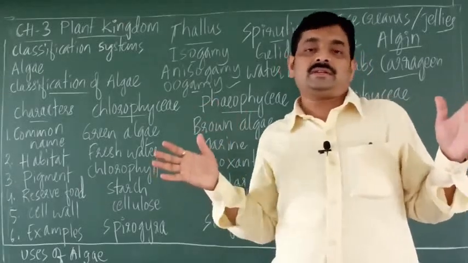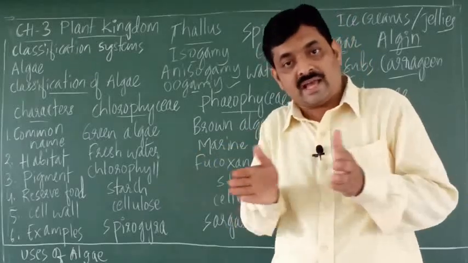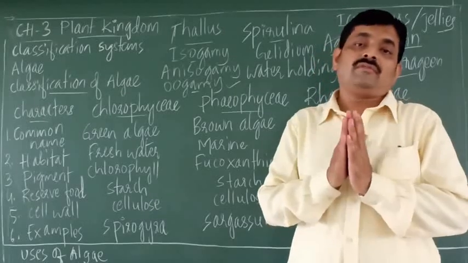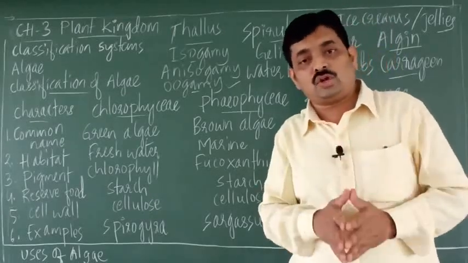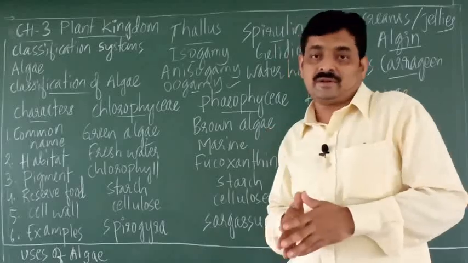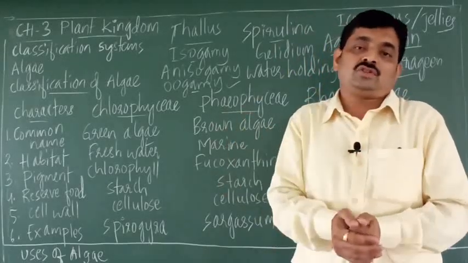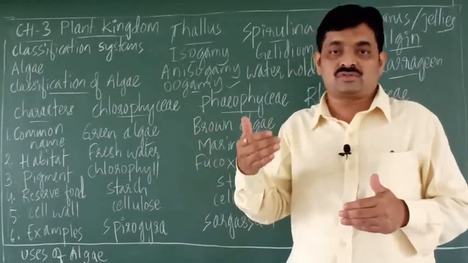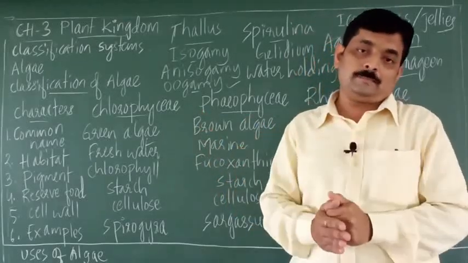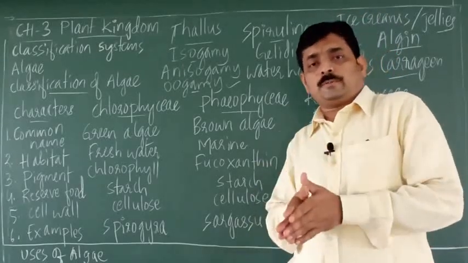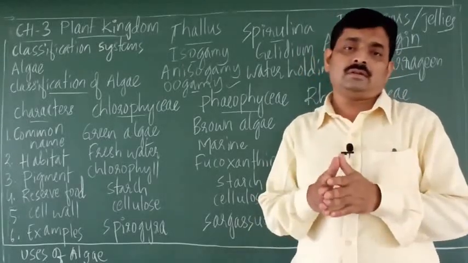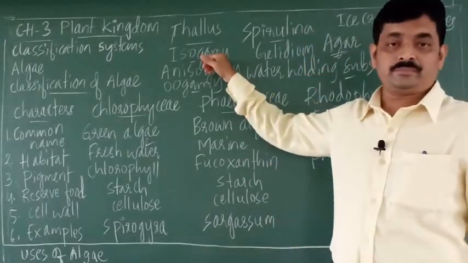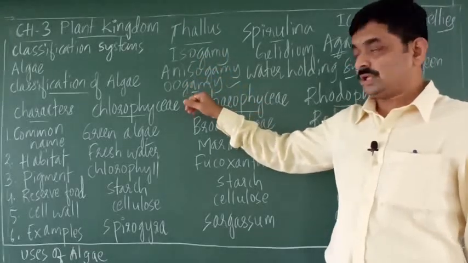Male and female gametes fuse, unite, combine, and this is called fertilization. So fertilization is the fusion of male and female gametes. After fertilization, there is formation of a zygote. This zygote develops and produces a new alga. In sexual reproduction in algae, there are different methods. One is isogamy, then anisogamy and oogamy.